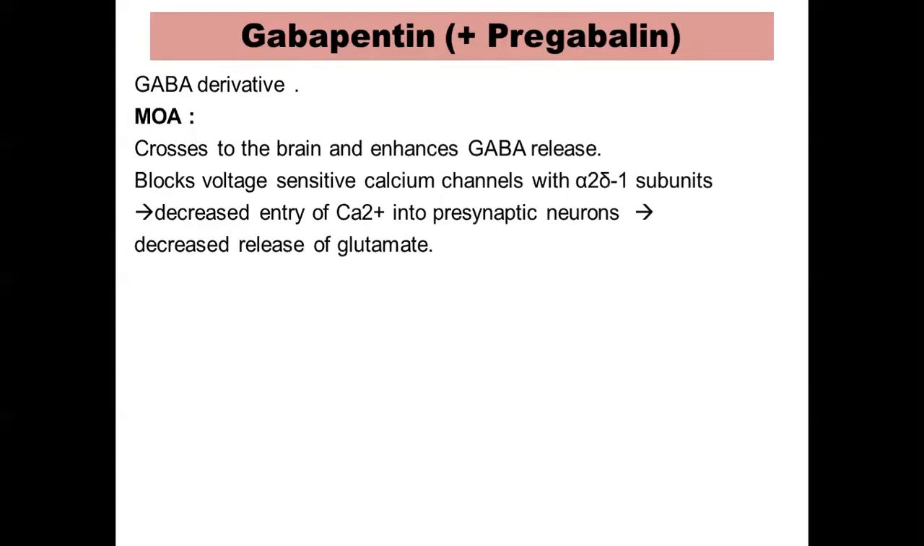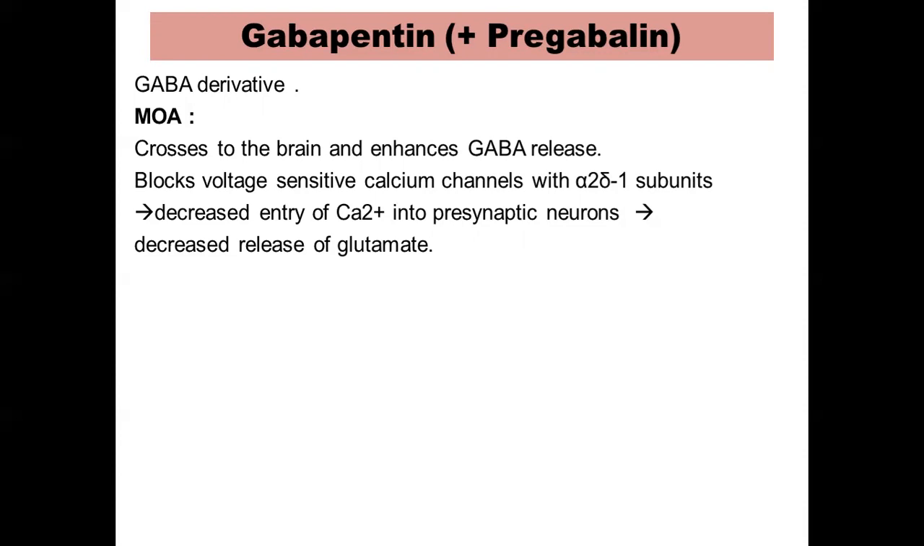Next, we go on to gabapentin. Gabapentin is a GABA derivative. It's a lipophilic GABA derivative, and hence it can cross the blood-brain barrier and reach the brain, and there it enhances the GABA release.